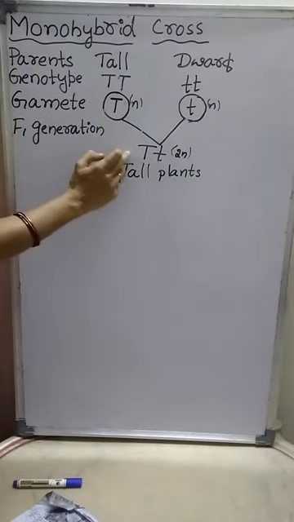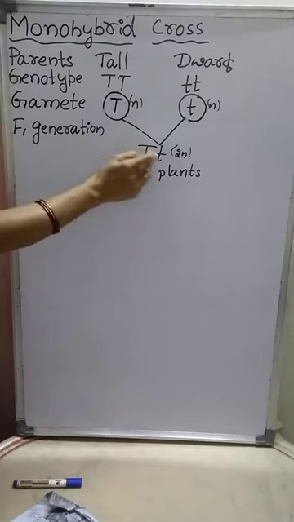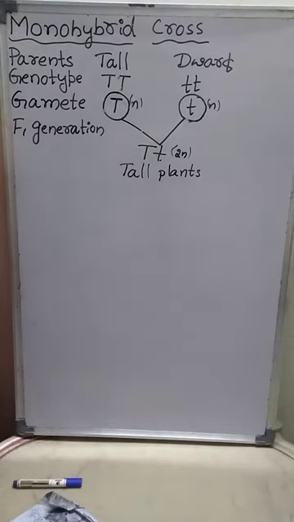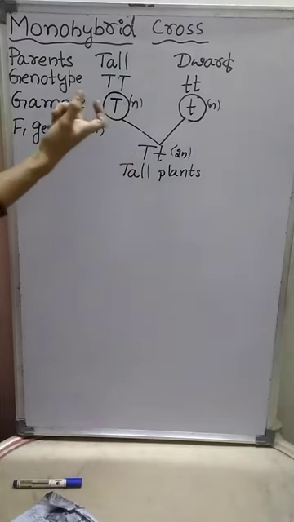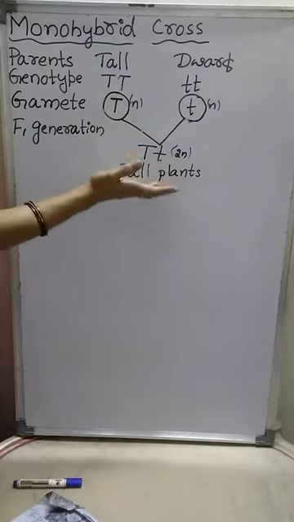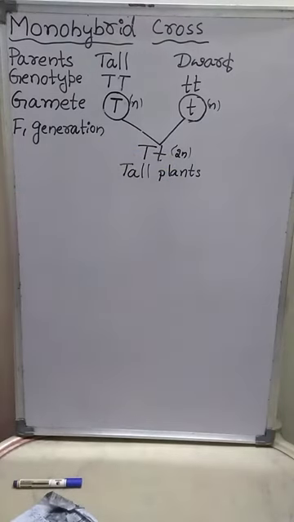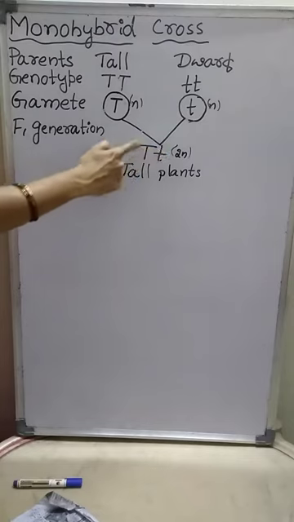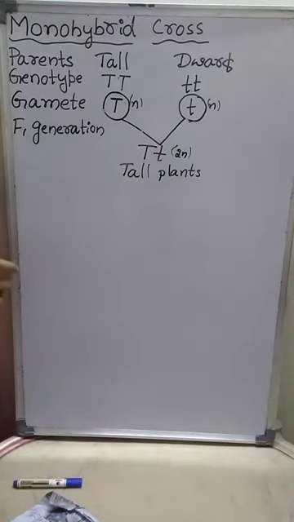Here, both capital T and small t are present together in the zygote. But instead of getting medium-sized plants, Mendel got only tall plants in the F1 generation. That means in this condition, capital T and small t, which is called a hybrid, a mixture of genes, he got only tall plants.